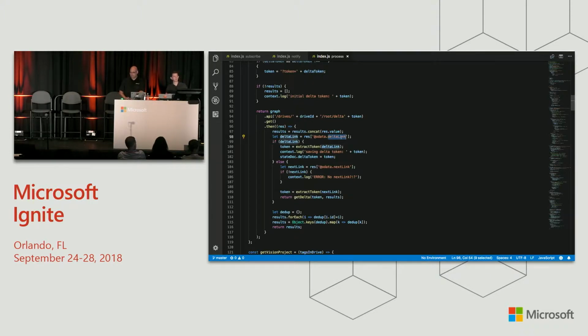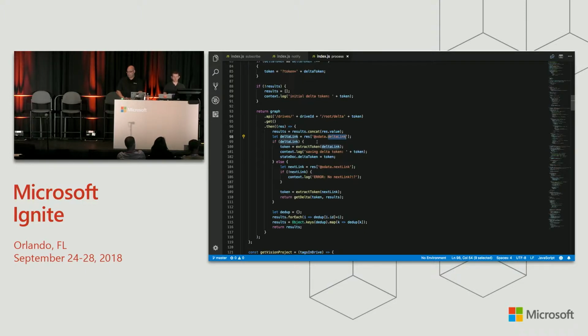This is basically the same as a next link, except if you follow it, there won't be anything there because there haven't been any changes yet. But if there are changes and you follow the Delta link, then you'll see the changes. So the Delta link is your new state and an indication that you stop. So what this does is sees if there's a Delta link, and if there is, extract the token from it for safekeeping.